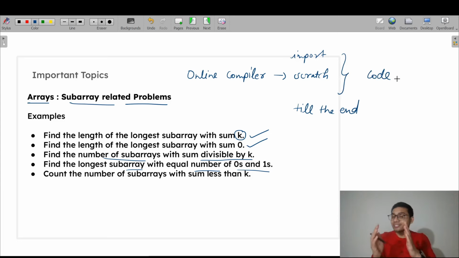So just practice on the online compiler, or you can practice on the notepad. Whatever you find beneficial, whatever you are comfortable with. Fine, so these are the topics for array related problems.